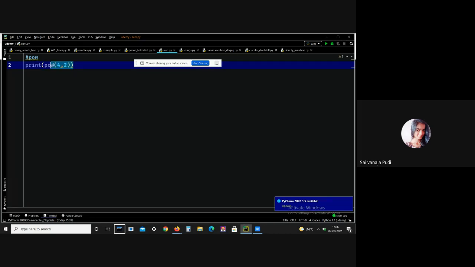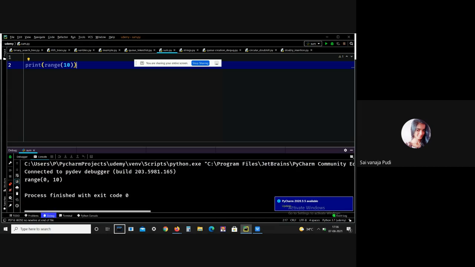And there is another function, that is the range function. Generally, this range function returns the immutable sequence of numbers starting from 0 by default, incrementing by 1 by default, and ending at a specified value.